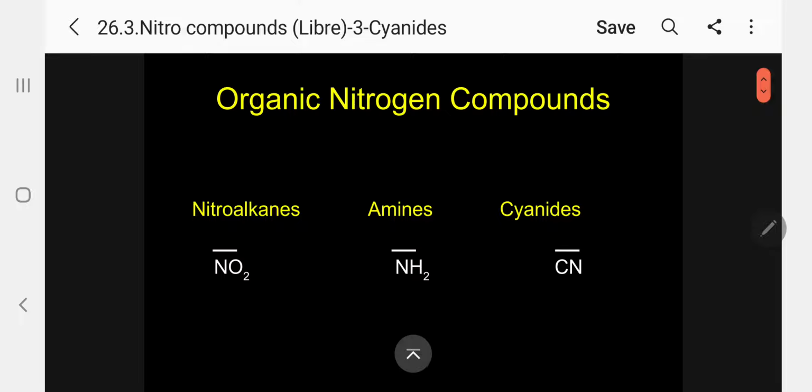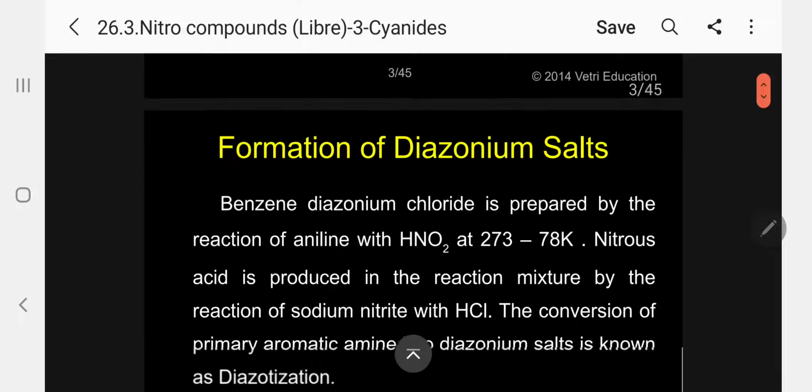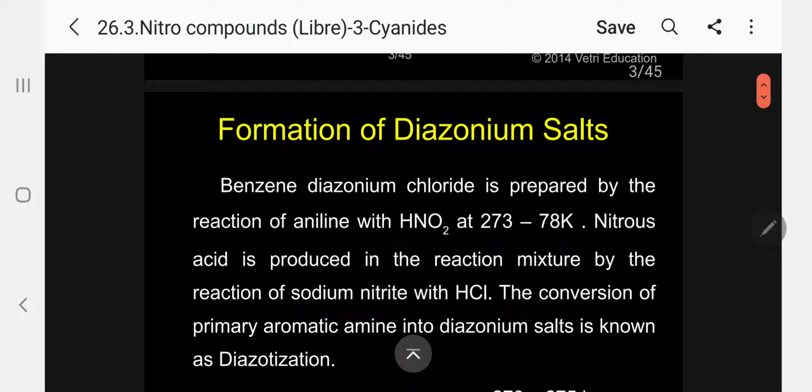Under the nitrogen compounds, we know we have nitroalkanes, we have amines, we have cyanides. So, nitroalkanes and amines I have already discussed. So, let me discuss now cyanides today. Before that, let me discuss about the diazonium chloride and its properties, then I will come to the cyanides. Formation of diazonium salts, kindly follow.